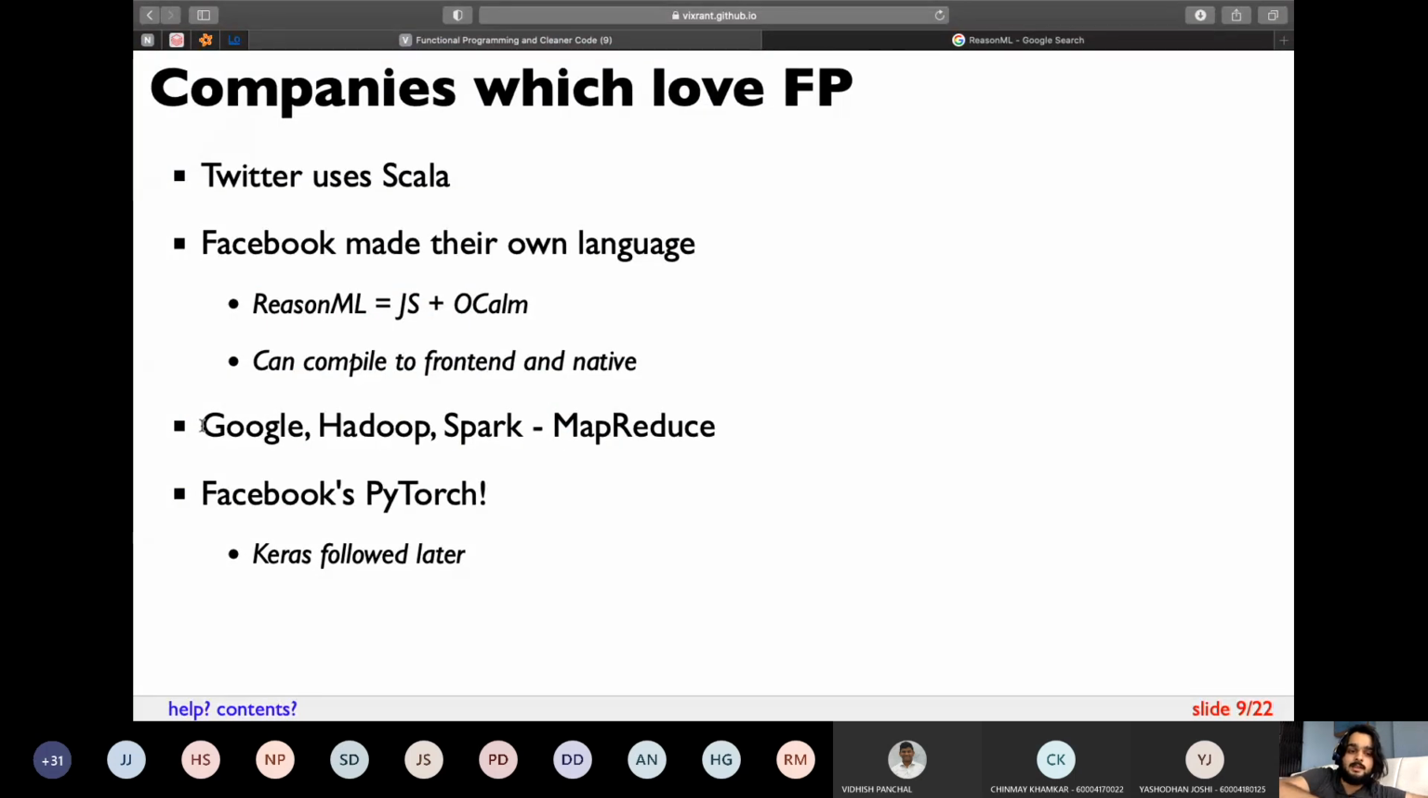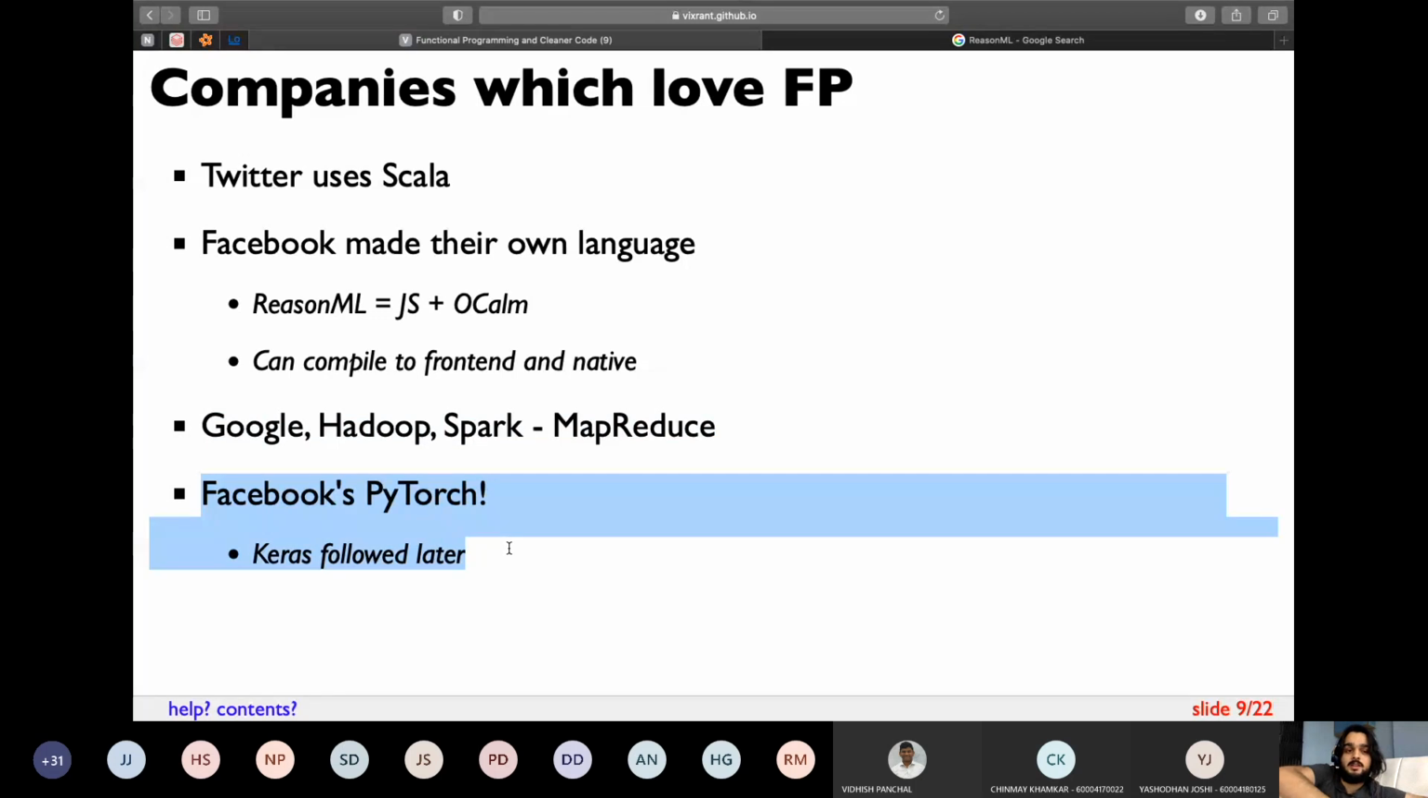If you are interested in data science, then there is Google MapReduce, or there's Hadoop MapReduce, and there's Apache Spark. So if you are actually interested in machine learning and data science, then you will have to learn either of these technologies, and in there you will be learning functional programming. And finally, if you have a little bit of experience in machine learning, either in Keras or PyTorch, then even PyTorch and Keras have a functional API.